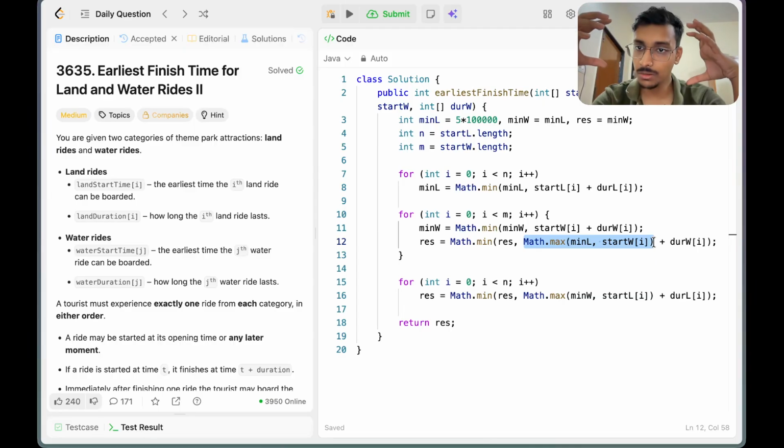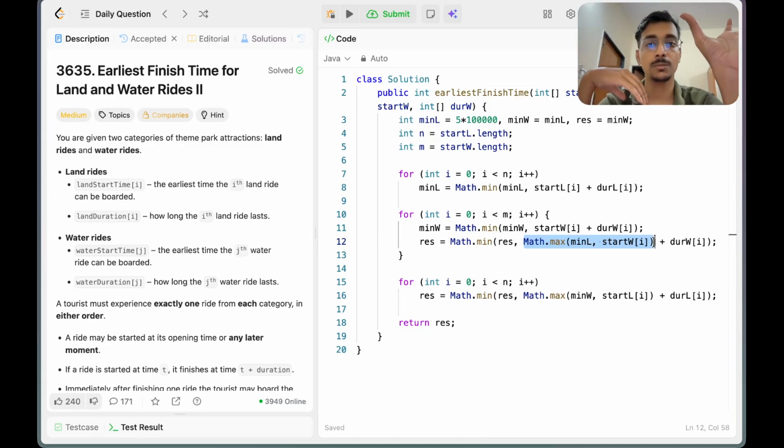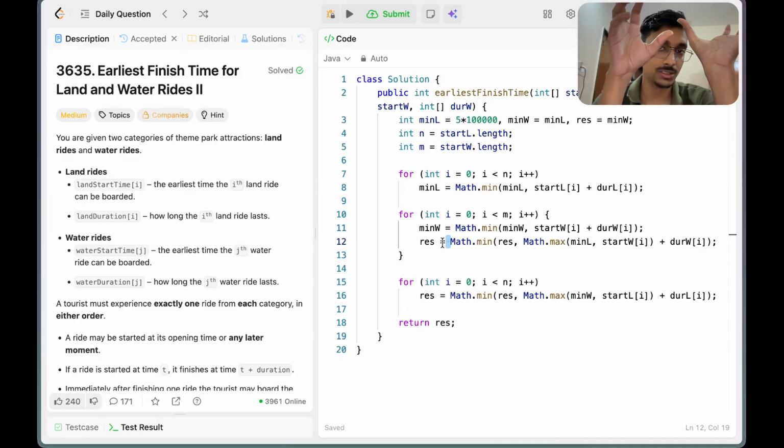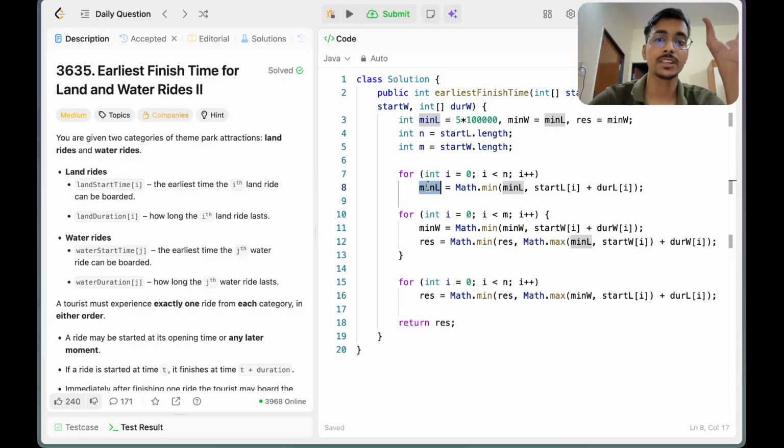This could be one of the answers for comparing. In this line, I am looking for the most optimal water ride that can be combined with the minimum, this minL, so that we get the minimum result.